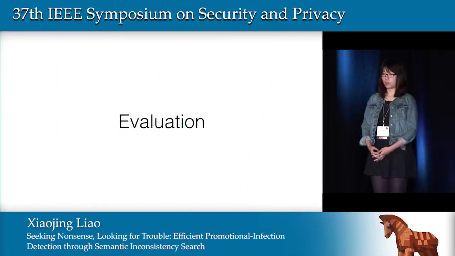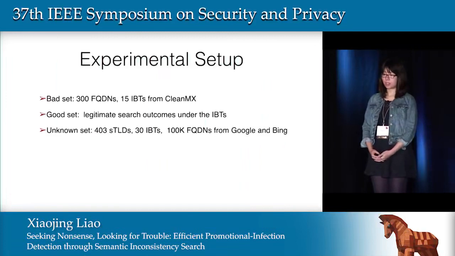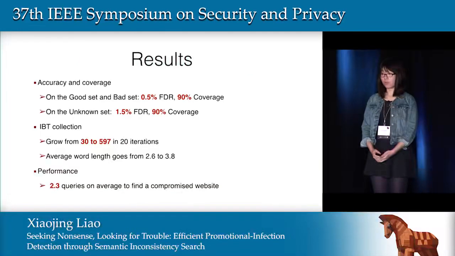Our system SIS works well in practice. We set up the system evaluation on three datasets. The bad set includes 300 FQDNs and 50 patterns from CleanMX. The good set is the legitimate search output under these 50 patterns in the bad set. For the unknown set, we use 403 STLDs and 30 patterns, which come out with 100,000 FQDNs, which are STLD sites from Google and Bing search. And we found 11,000 of them are compromised.